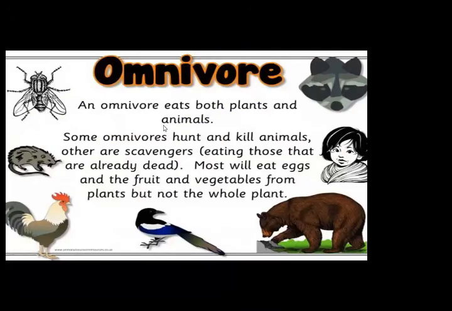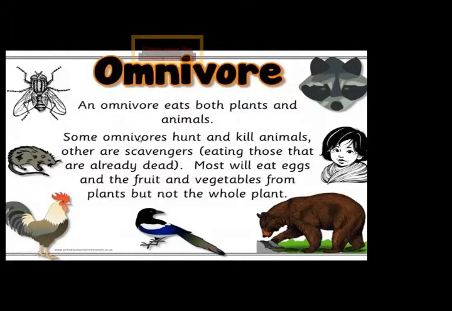Okay, I repeat again, omnivores. Omnivores are those animals that eat both plants and animals. You can also see the definition on your screen. An omnivore eats both plants and animals. Kindly note down these definitions in your copy. You can also note down this further information about omnivores.